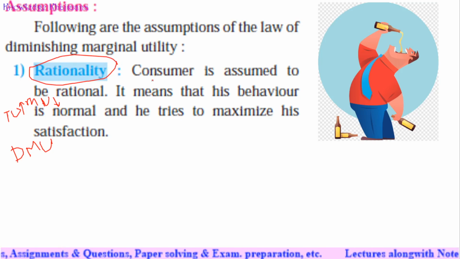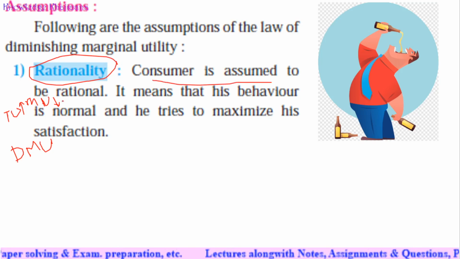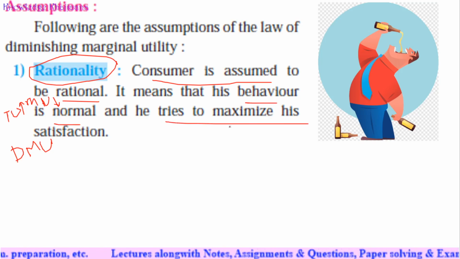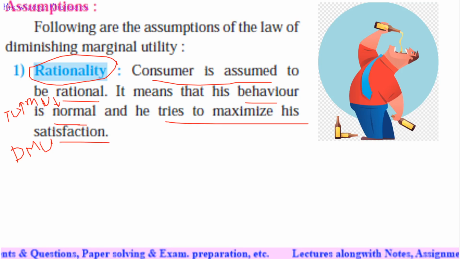Okay. See, the consumer is assumed to be rational. The consumer who consumes the commodity should be rational. It means that his behavior is normal and he tries to maximize his satisfaction. He wants to become satisfied after consuming a specific unit of a commodity. So he has some idea that after consuming this many units of the commodity, I will be satisfied. So he tries to maximize his satisfaction at a specific level.